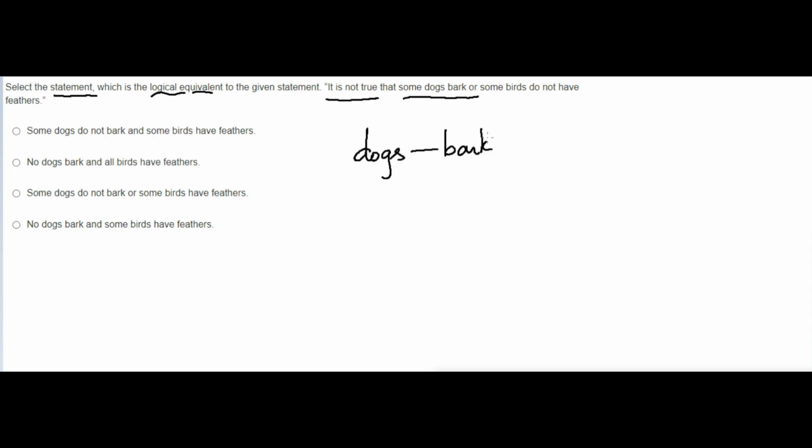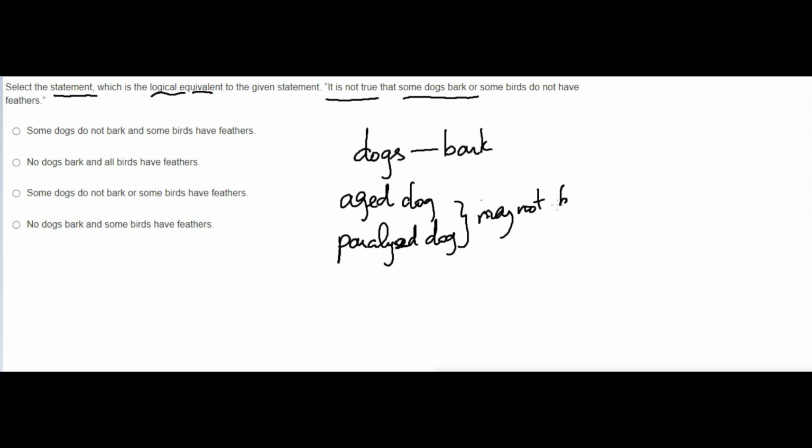Maybe some aged dog, or some paralyzed dog with some problem, may not bark. Or some of the deceased dogs, maybe it's not possible for them to bark. But what they say is, some birds do not have feathers.